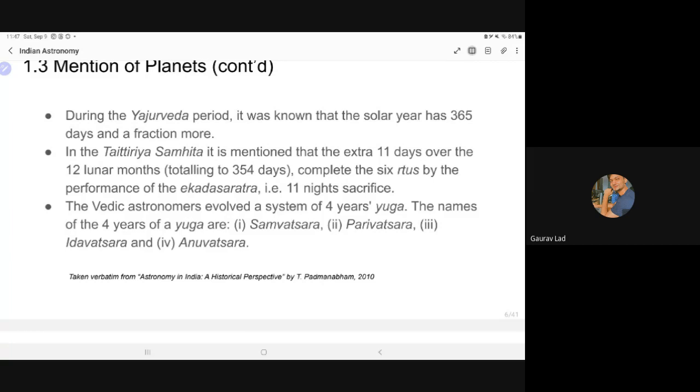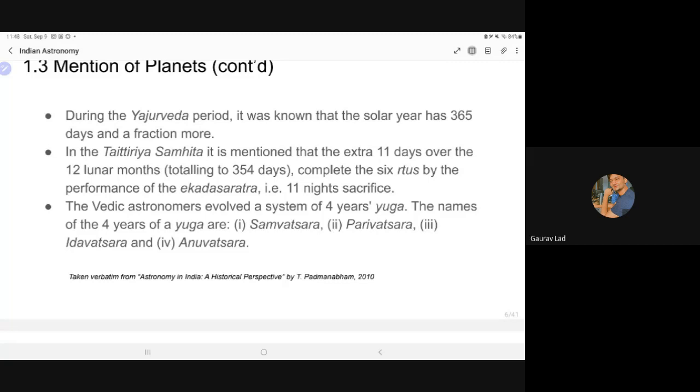So this undercorrected calendar had to be corrected. After every 32.5 months, we add an entire month, and that is called Adhik Masa. So now your undercorrected calendar is corrected. The Taittiriya Samhita does mention these 11 days that are missing from the actual calculation. A sacrifice, a yajna, was performed for these 11 days.